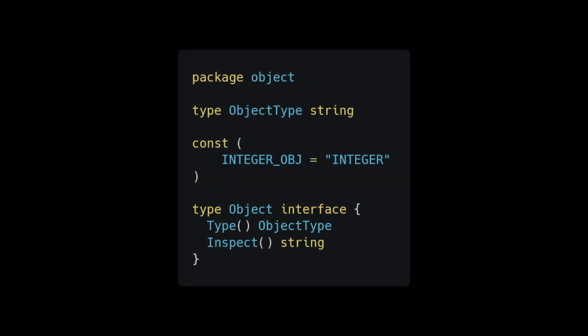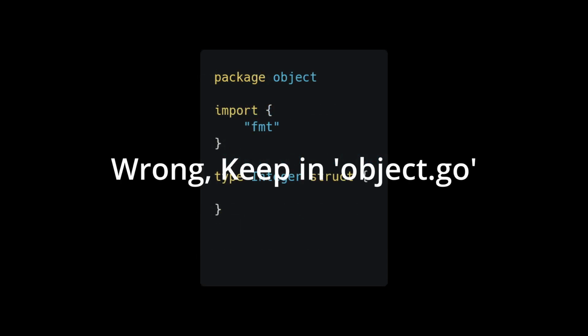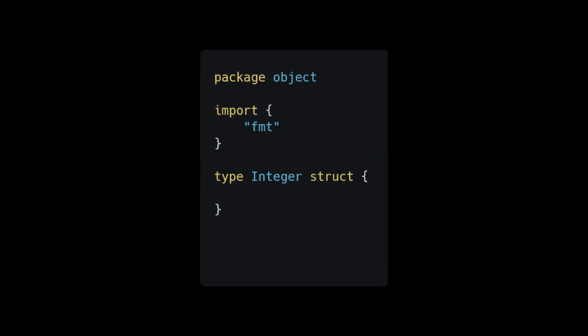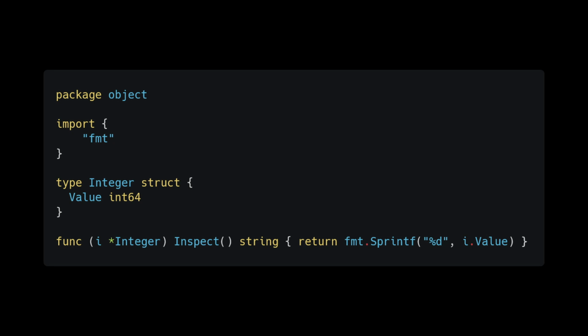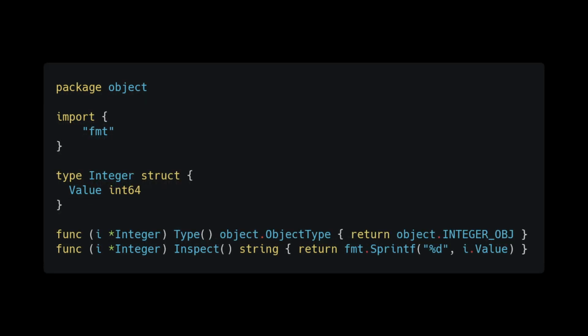First, define an integer object type in the object package we just created. Next, create an integer.go class that will implement our object interface. The only member of this class is a 64-bit integer, which we will call value. We also override the inspect method, and all we are going to do is print the value of our integer. Next, override the type method and return the integer object type we just created. When we parse, we create an integer literal AST node. Then, when we evaluate, we will turn that into an object integer and then pass this reference to it whenever we need its value.